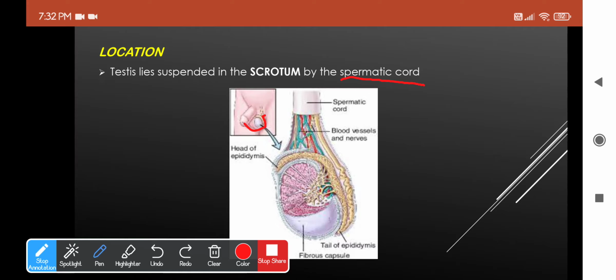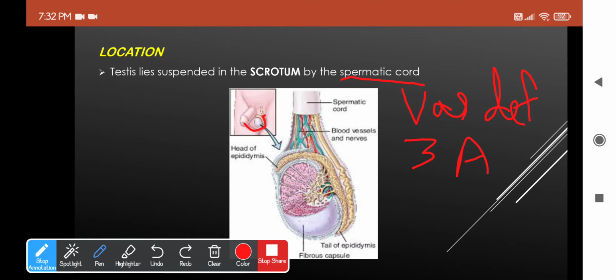So if you take the constituents of the spermatic cord, that mainly includes the vas deferens and three main arteries, namely the testicular artery arising from the abdominal aorta, cremasteric artery from the inferior epigastric artery, and artery to ductus deferens arising from the inferior vesical artery. Okay, and then you have veins which are formed by the pampiniform plexus around the testis. We will see everything in the subsequent slides. Just understand the constituents now.